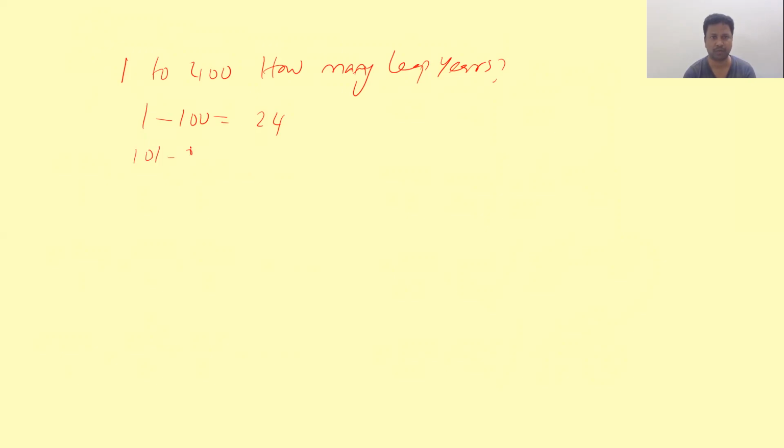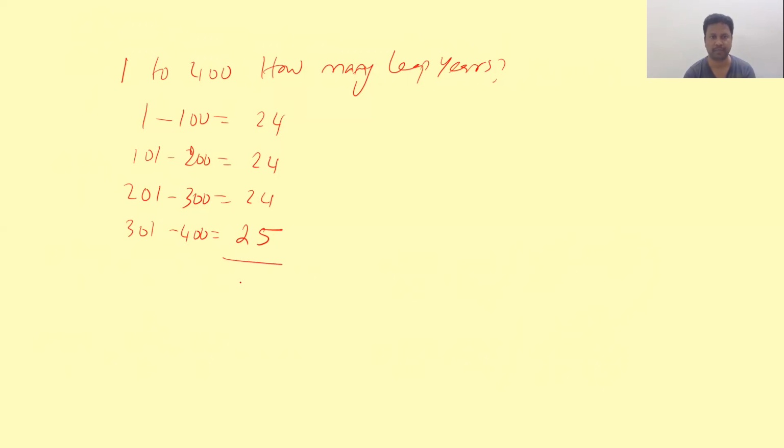So in this way, the question is from the first year to the 400th year, how many leap years are there? If the question is asked in that way, we know it includes both the years. 1 to 100 we will be having 24 leap years, not 25, because 100 is not a leap year. 101 to 200 we will be having 24 leap years. 201 to 300 we will be having 24 leap years. But 301 to 400 we will be having 25 leap years. Why 25? Because 400 itself is a leap year.